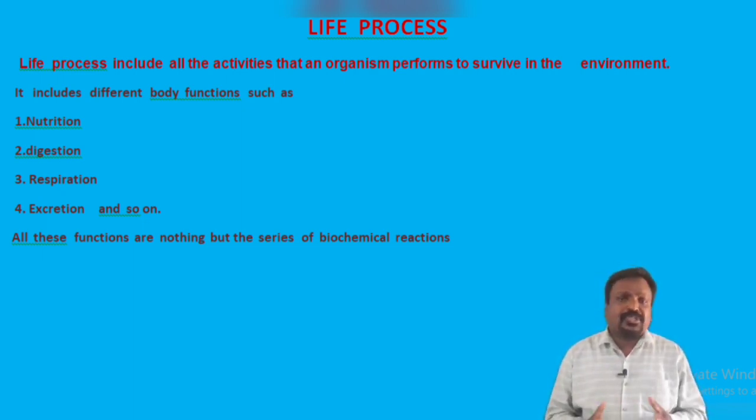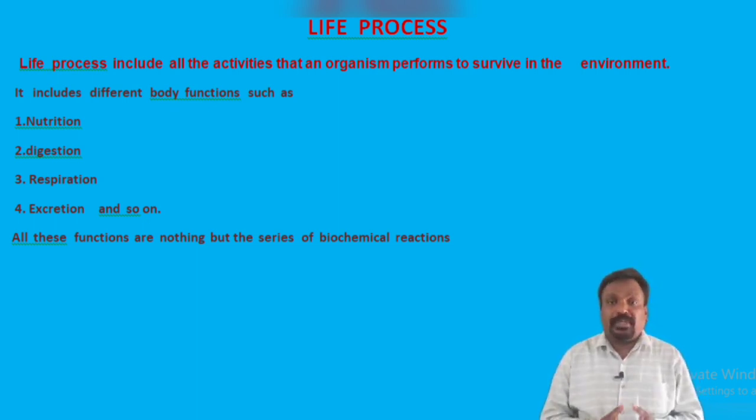organism. The first one, for an organism to live, it needs food. So what is food? Food is a substance that provides energy to an organism. Different living things obtain different food in different methods. The food for a lion may not be the food for a camel. The food for a snake may not be the food for a frog, like that. Anyhow, every living thing needs food in one or the other form.